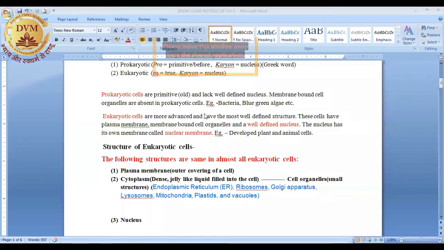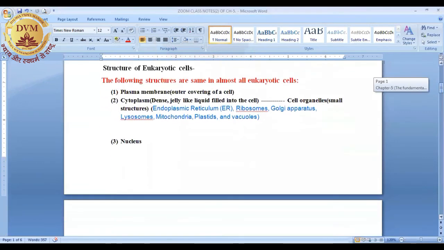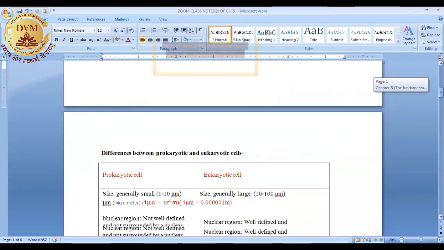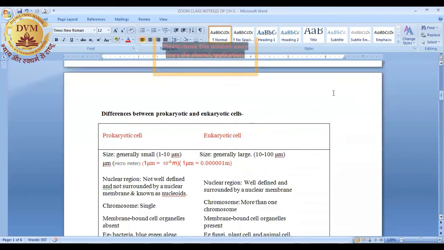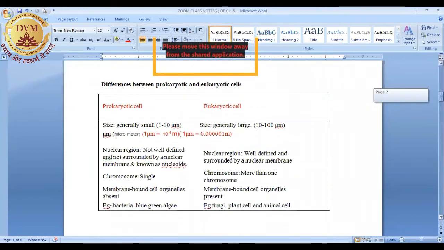On the basis of the above study, we can differentiate between prokaryotic and eukaryotic cells.